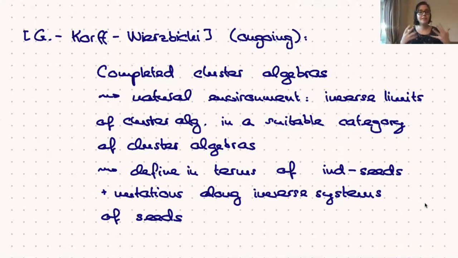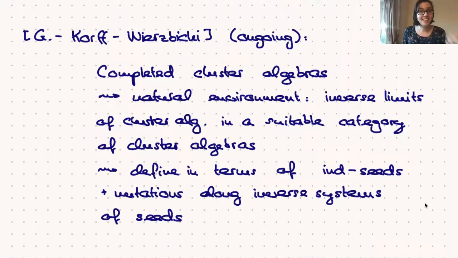So it seems that the natural environment for these completed cluster algebras are inverse limits of cluster algebras in a suitable category. And that's going to be a category that's slightly different to the Assem-Dupont-Schiffler category, because instead of gluing on, we should be thinking of cutting off. So that's the slogan.